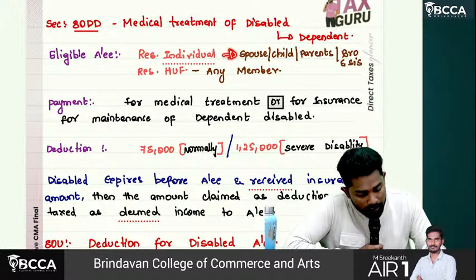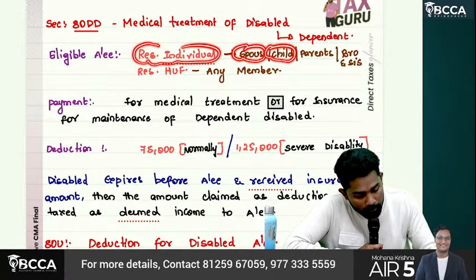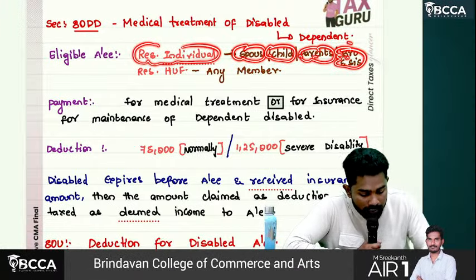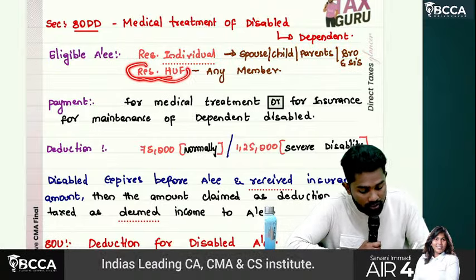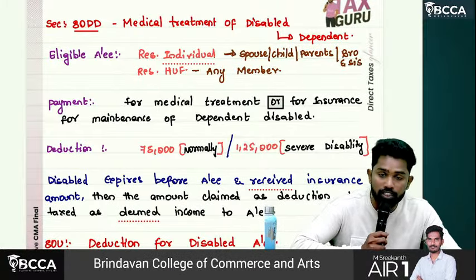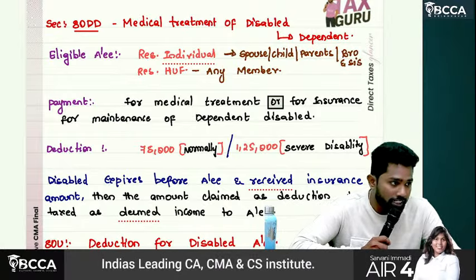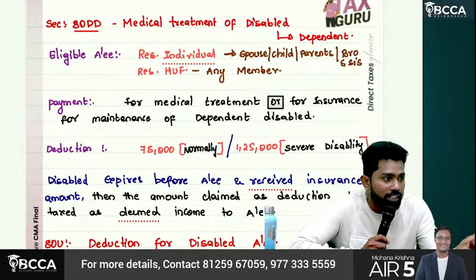Who could be that dependent? For a resident individual, his spouse, children, parents, brothers and sisters. Any of these people can be a dependent suffering with a disability. If it is a HUF, it should be a resident HUF, and if any member of the HUF is suffering from disability, then they can claim this deduction under 80DD. The SSE is not disabled; the SSE's dependent is disabled.